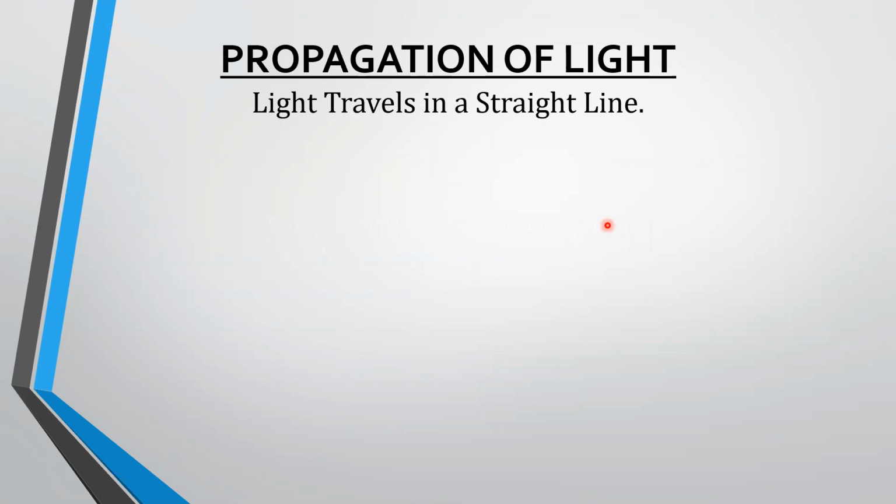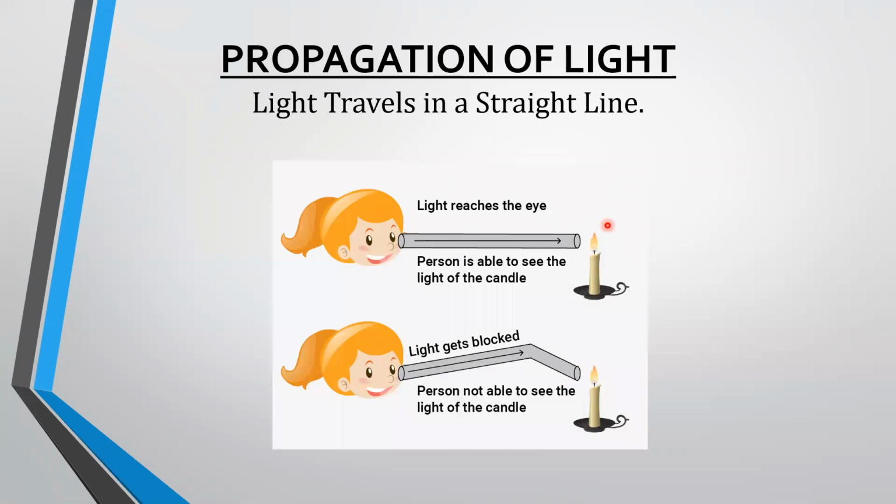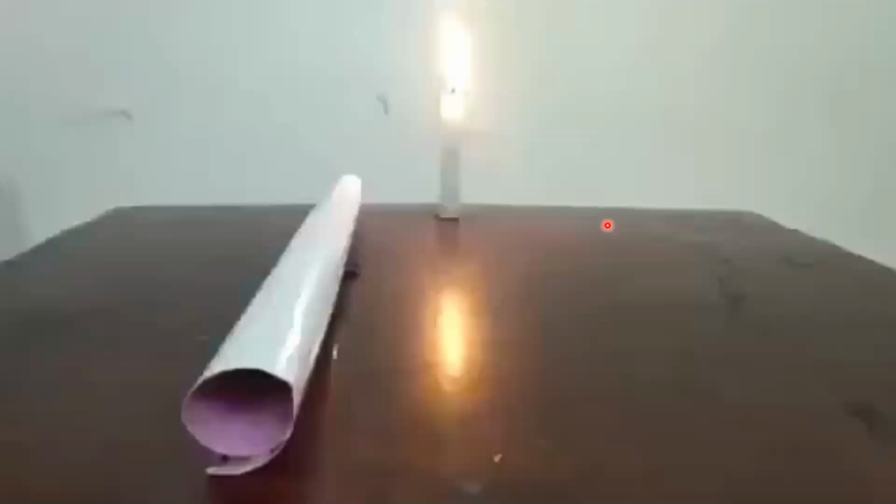Usually, light travels in a straight line. If the straight line path of the light is blocked, we will not be able to see the light or the other object. Now, let's understand that light travels in a straight line through an activity.